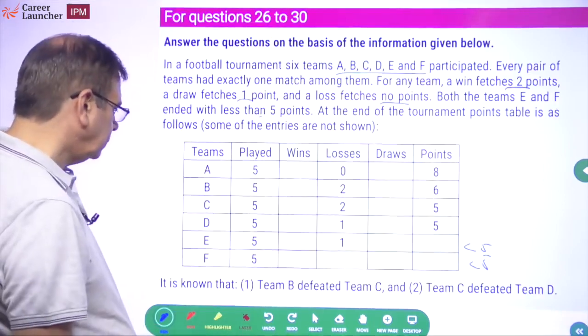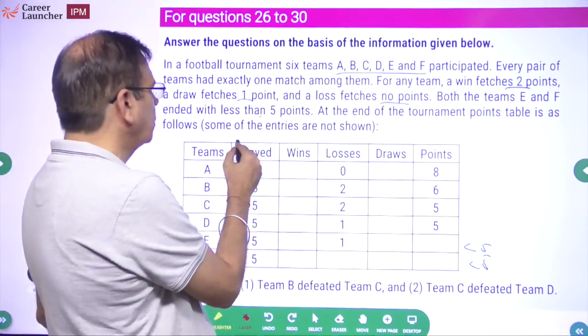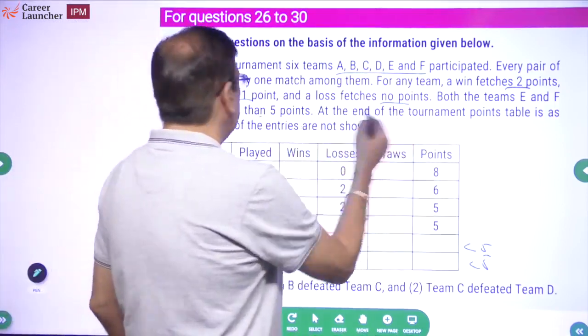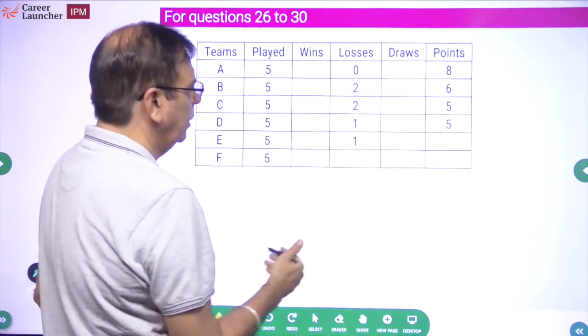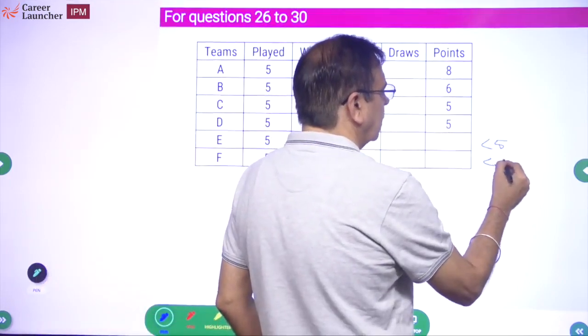Okay. So 2 things. इसमें था ना एक. Both E and F had less than 5 points. Okay. So let me say the figure is here. So this is less than 5. This is less than 5.